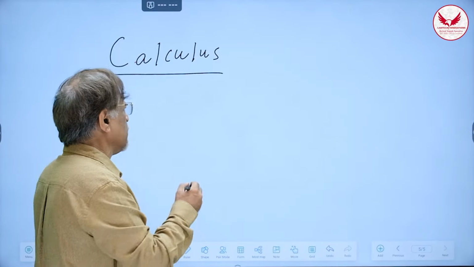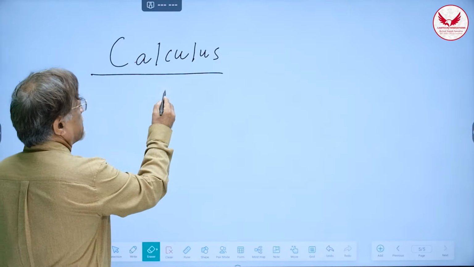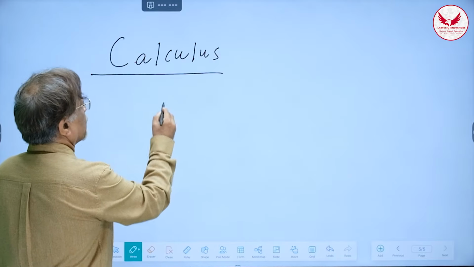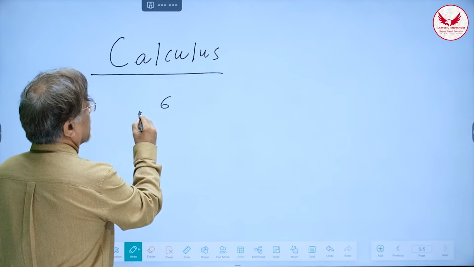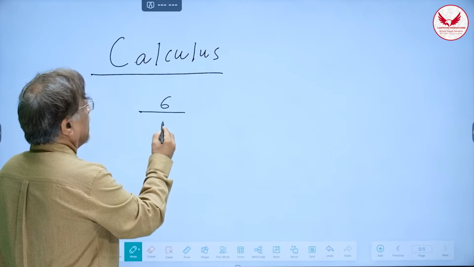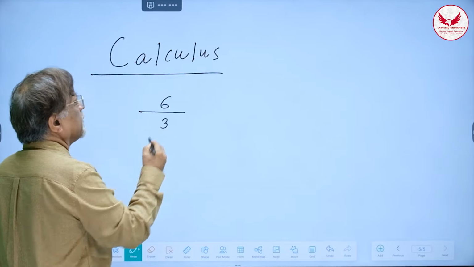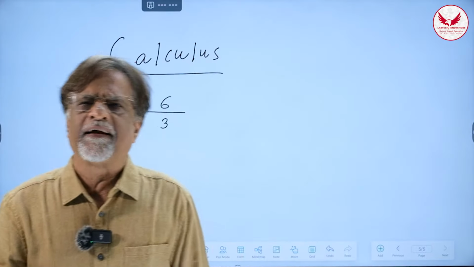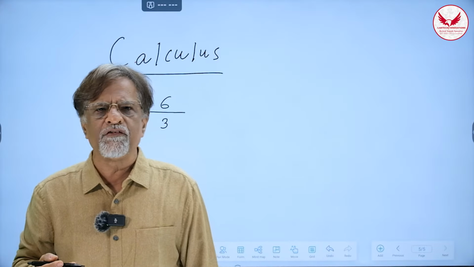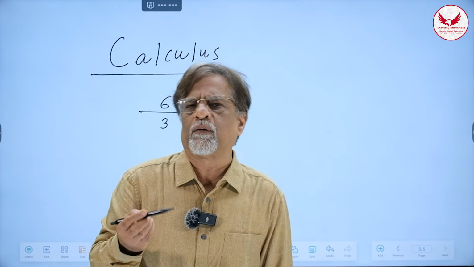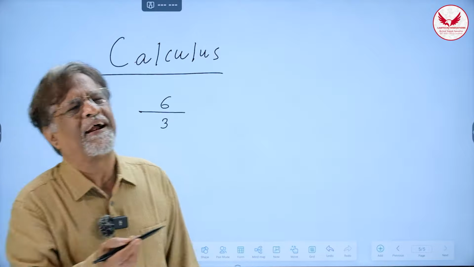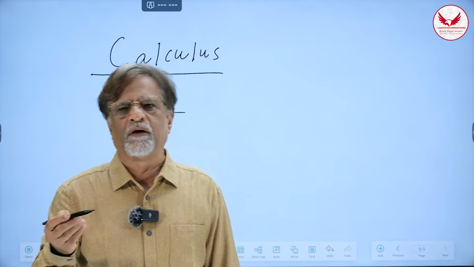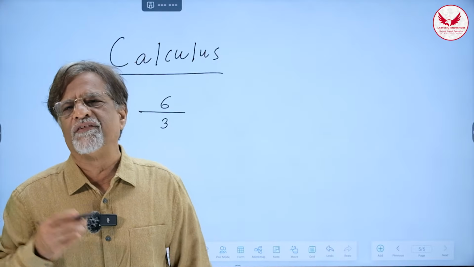I said, what is this? He said, I saw 6, and there was a line written below that, and below that it was written 3. What the hell is this? 6 line 3. I don't understand. I told him this is called division, my dear fellow. You have not come across division as yet. You must have learned addition and subtraction. But division is a long way for you to go. No. Nothing doing. You must tell me what is division.